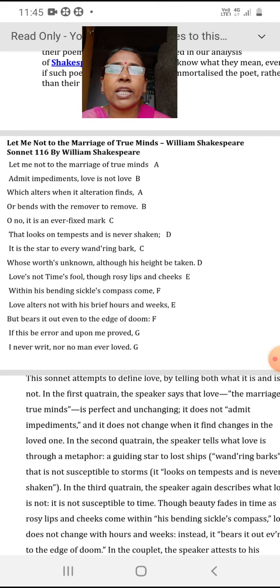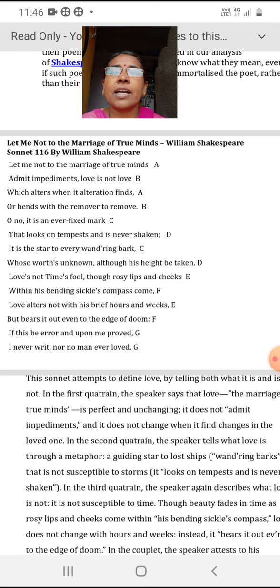First of all, I would like to tell you that William Shakespeare is the greatest dramatist, greatest playwright and poet of the Elizabethan age. He has written 37 plays, then poems and 154 sonnets. He has written tragedies, comedies, historical plays, dramatic romances, two long poems, Rape of Lucrece and Venus and Adonis, and one sonnet sequence including 154 sonnets. So this is sonnet number 116.